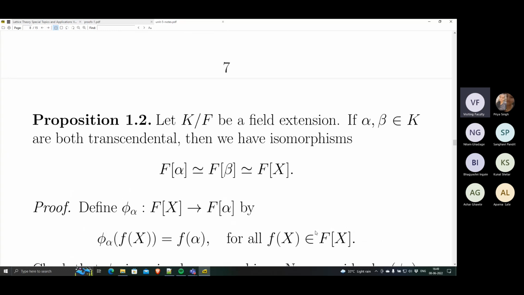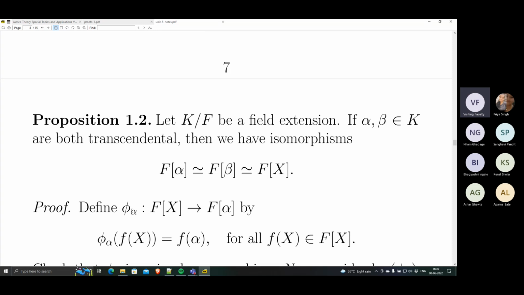Okay, so how do we prove this? So let's just consider alpha and take this function phi alpha.